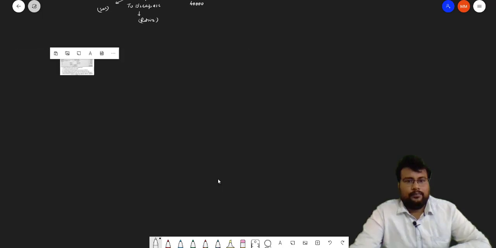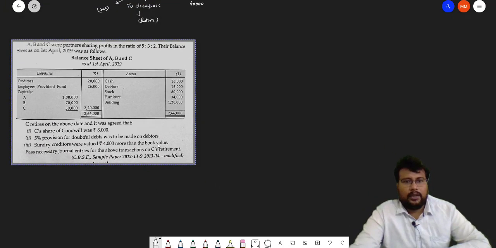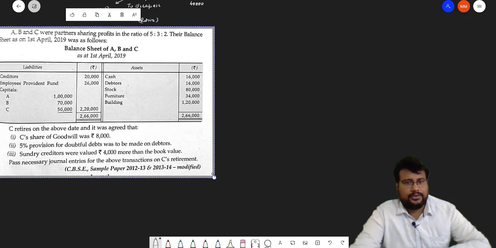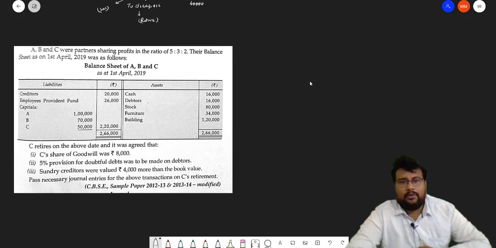Now bacha, this type of question will come where we have to pass the entries. A, B, C were partners sharing profit and losses in the ratio of 5:3:2. Their balance sheet as on 1st April 2019 was as follows. Balance sheet is given. C's share of goodwill is given. 5% provision for doubtful debts was to be made on debtors. Sundry creditors were valued 4 lakh more than the book value.